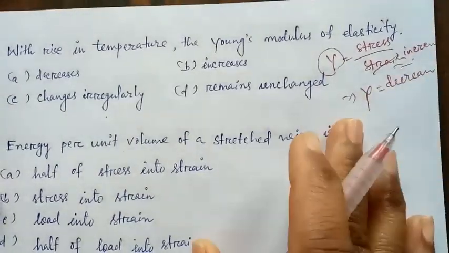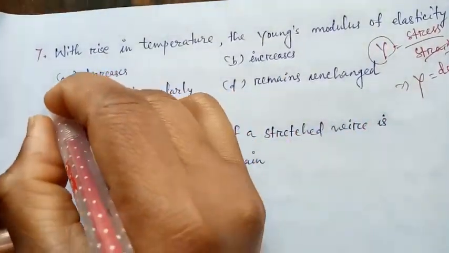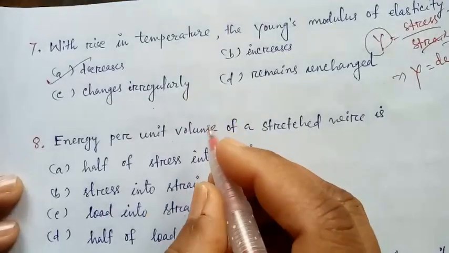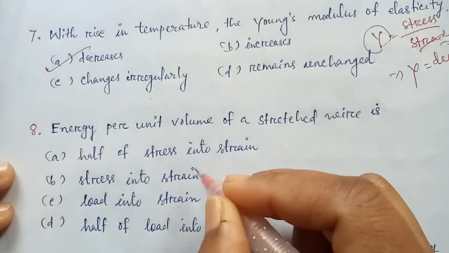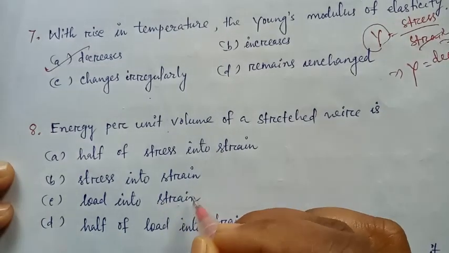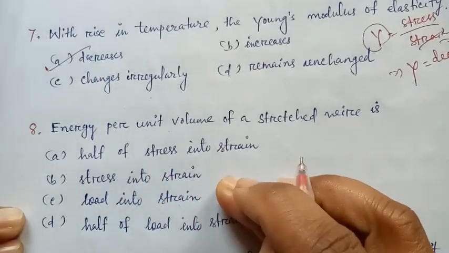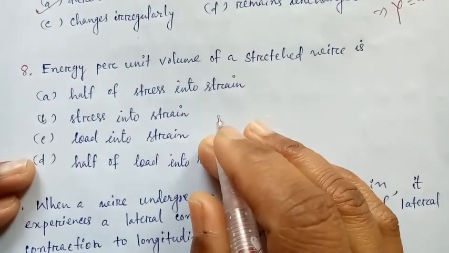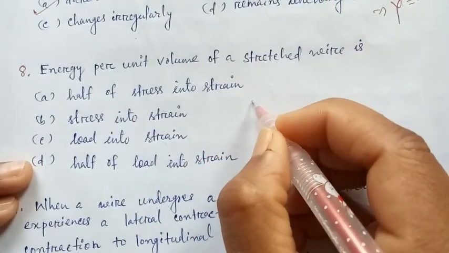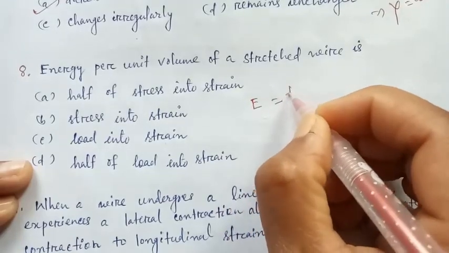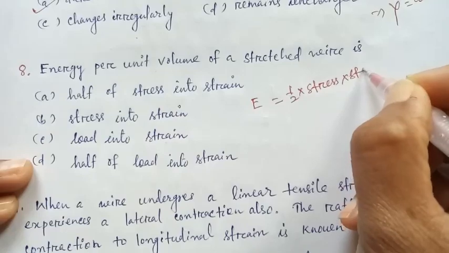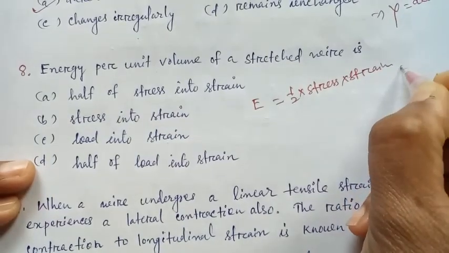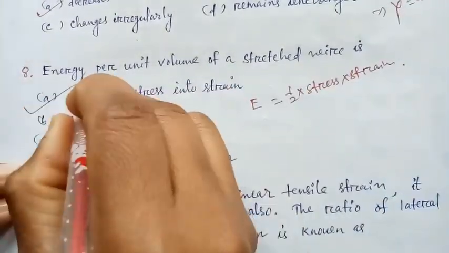So option A. Energy per unit volume of a stretched wire is half of stress into strain, load into strain, or half of load into strain. Energy per unit volume is equal to half into stress into strain. So option A.